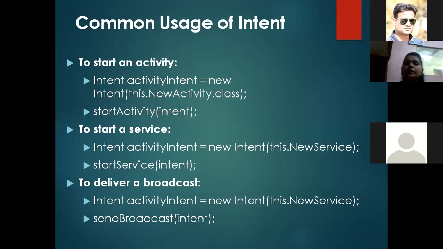Here, Intent is a class, and activityIntent is an object of that Intent class, which we initialize using the new keyword. NewActivity.class is a Java file which is converted into a class after running, and that new activity will be started from this activity by the function startActivity, which is written in the next line. Similarly, we do the same for services and broadcast.